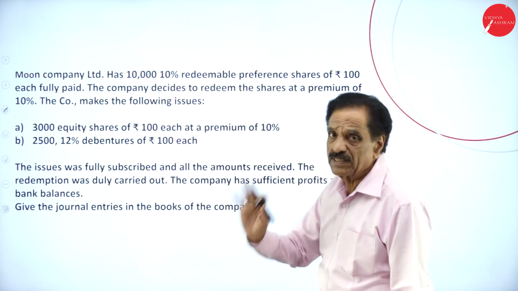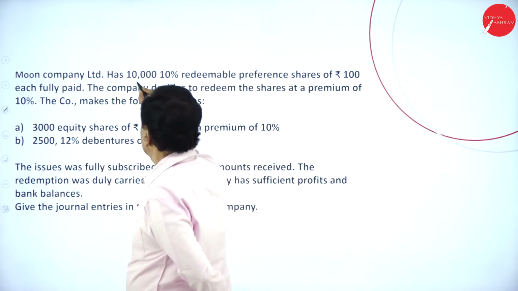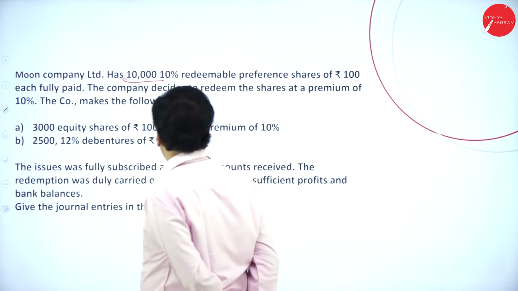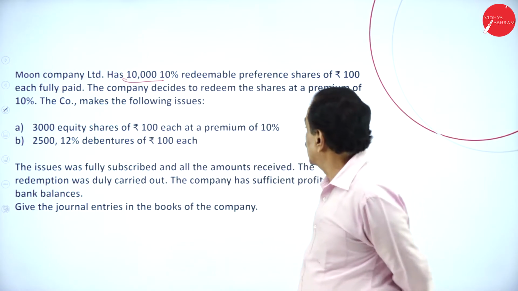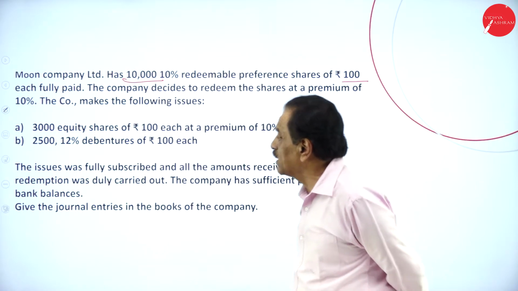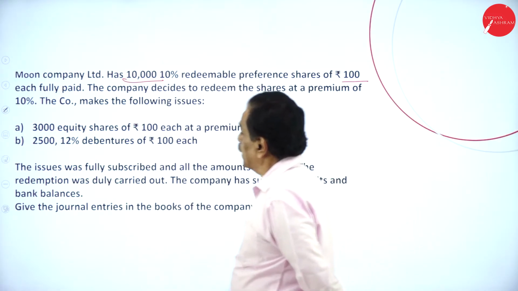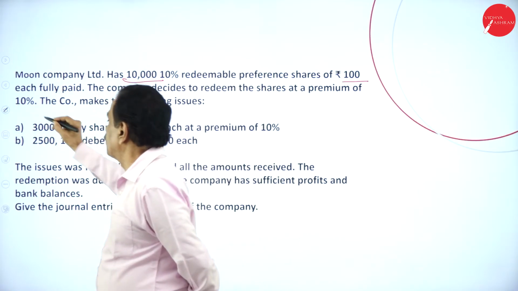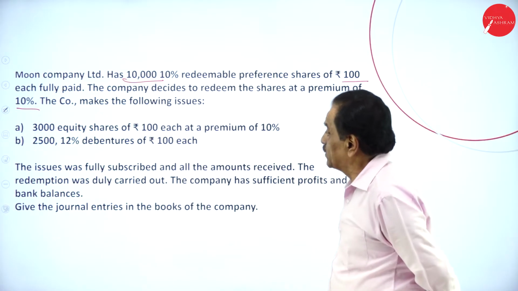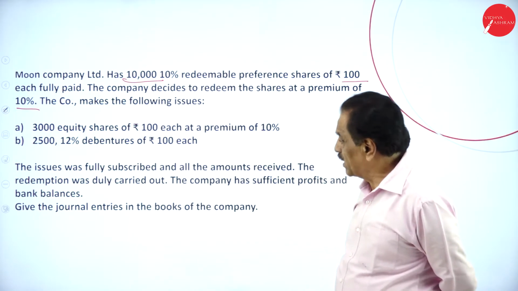Next problem says, another problem. Moon Company Limited has 10,000, 10% redeemable preference shares of rupees 100 each. So 10,000 into 100 is 10 lakh. The company decided to redeem the shares at a premium of 10%. So 10 lakh plus 10%, 1 lakh, means 11 lakh is required.